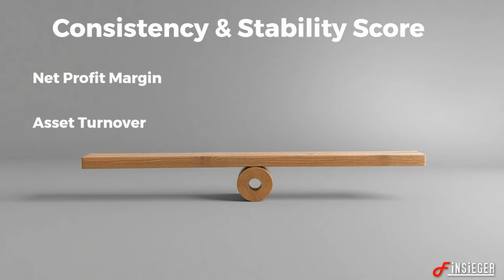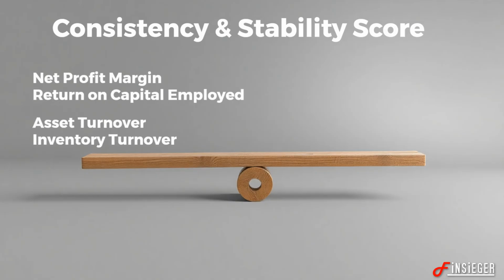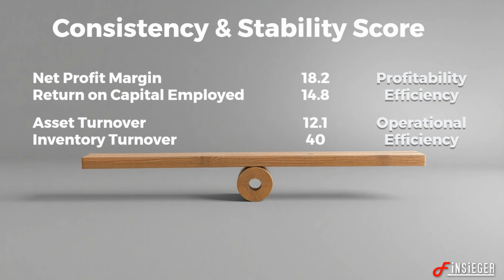Consistency and stability can be measured using standard deviation on NPM, ROCE, asset turnover, and inventory turnover. Here all the numbers are above 10, which shows inconsistency in data. So, Indigo gets merely 1 out of 5 in stability.